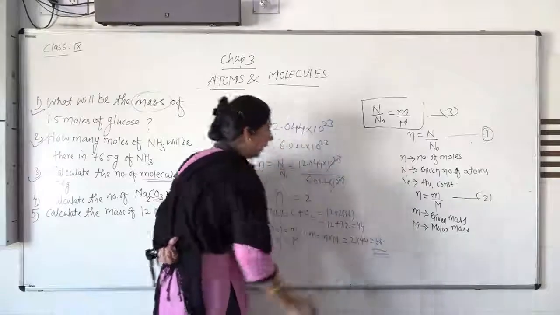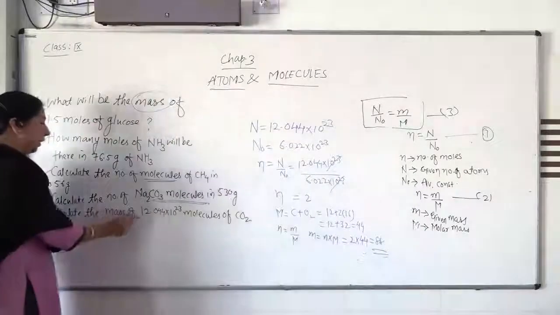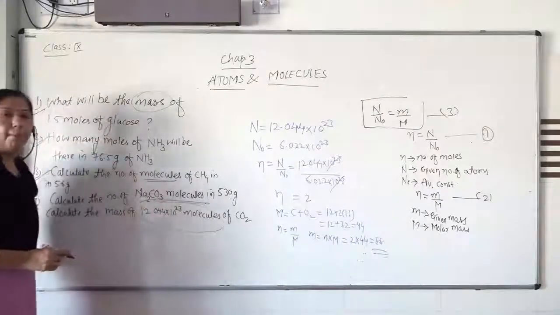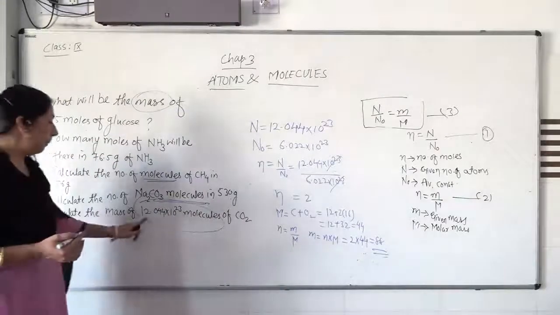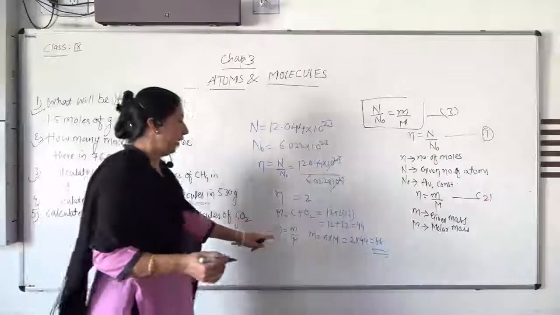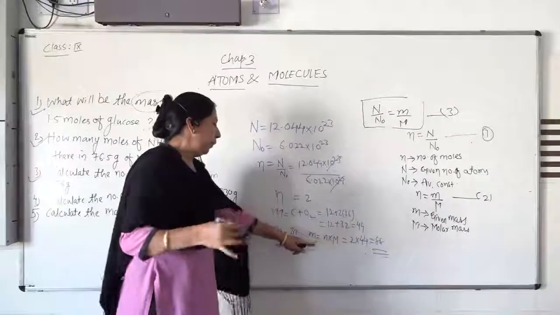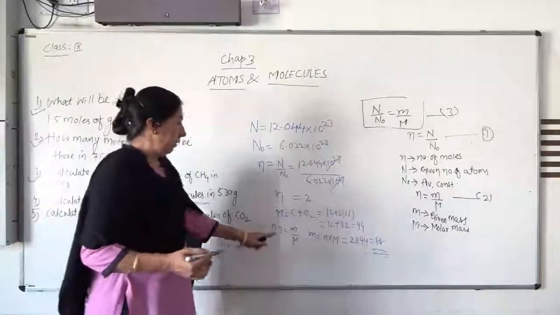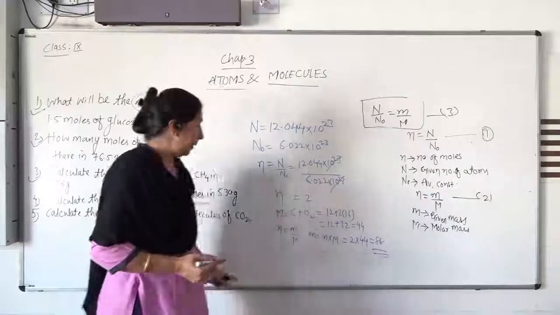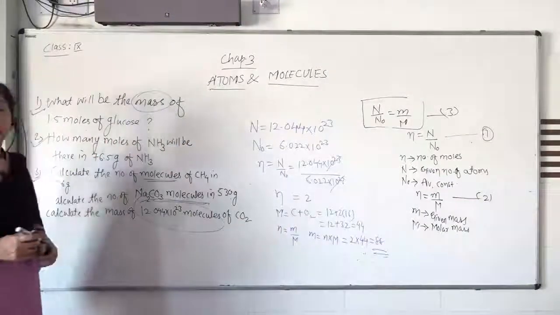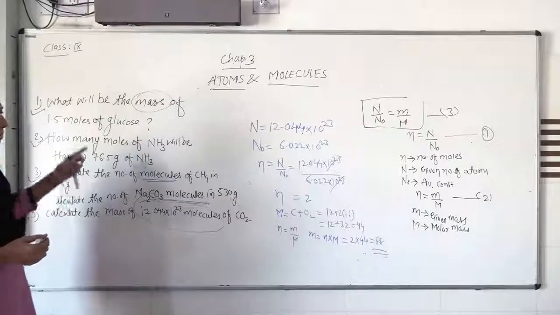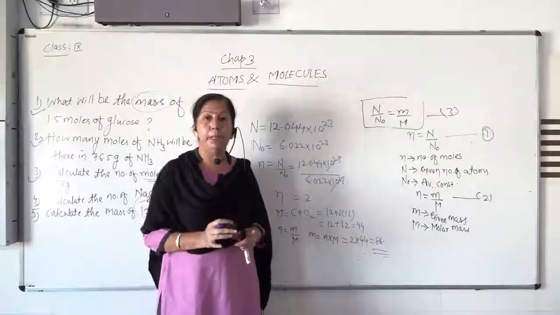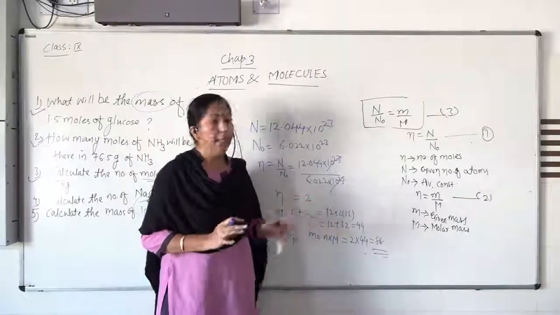So this 88 is the given mass of carbon dioxide present in this number of molecules. Because the number of molecules is double, in the same way the mass is double the molar mass. Some examples I solved here, and some are given in your textbook. A solved example is also given in your textbook. Find it and solve it yourself.